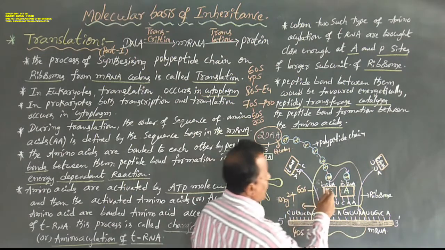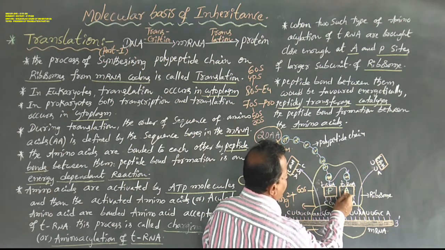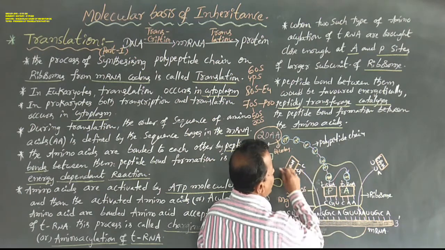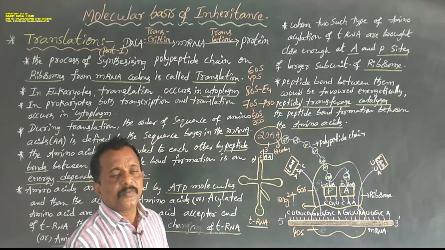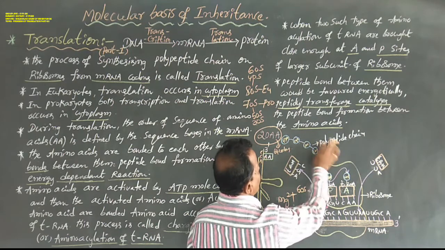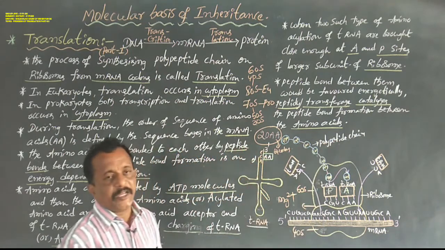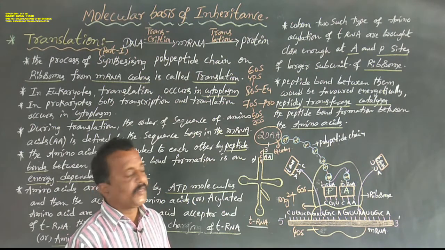So the transfer RNAs attached to the P site and A site form peptide bonds. When more than two peptide bonds appear in a chain-like system, that is known as a polypeptide chain.